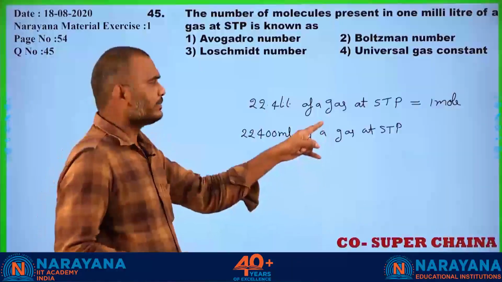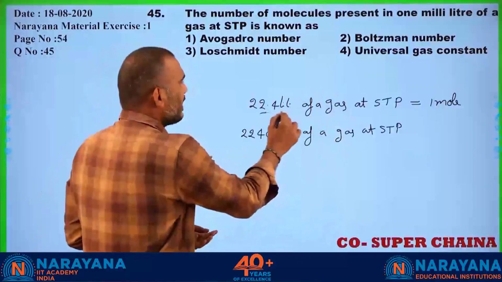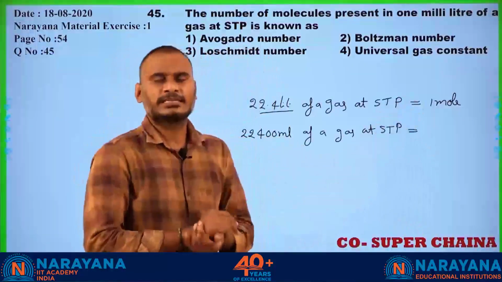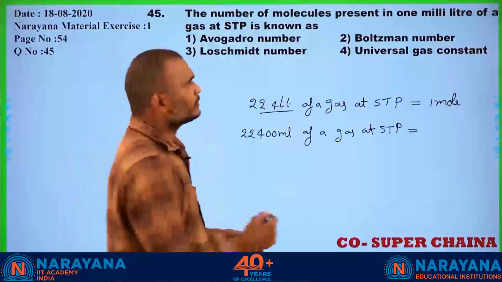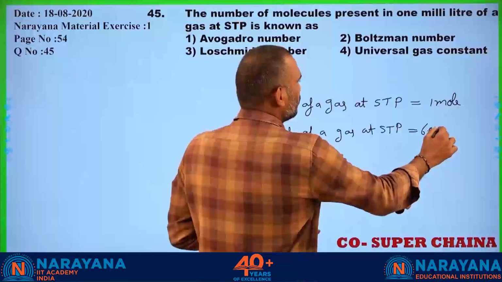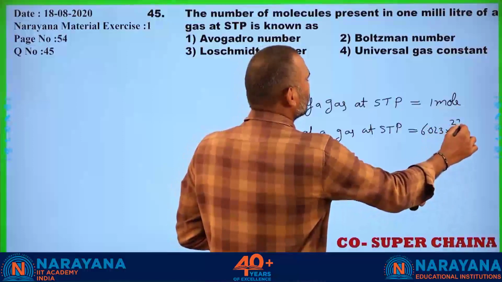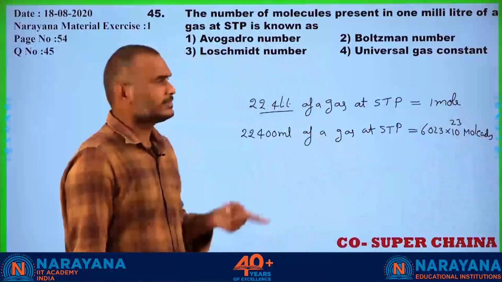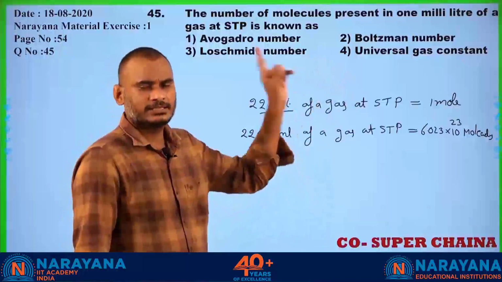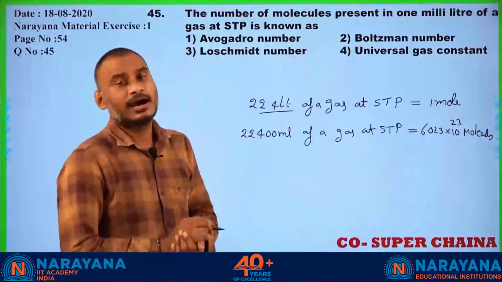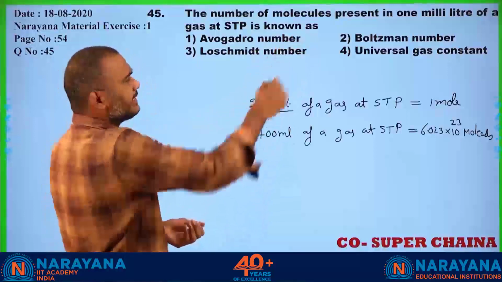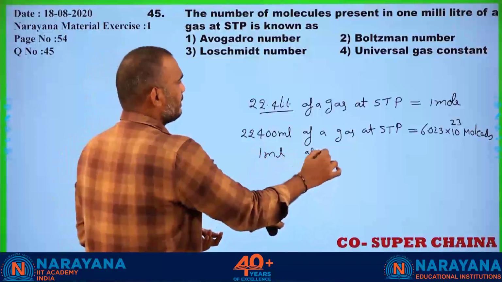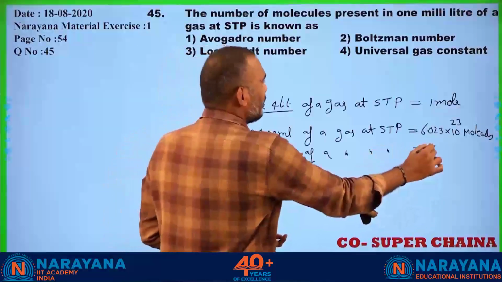So 22,400 milliliters of gas at STP, because I have converted the liters into milliliters, is equal to 1 mole of the substance. 1 mole has how many molecules? 6.023 into 10 to the power of 23 molecules or particles. Already you know, students, any substance, that is 1 mole of the substance, always consists of Avogadro number of particles. Here the substance given is in molecular state. Now the question: 1 ml of a gas at STP contains how many particles?